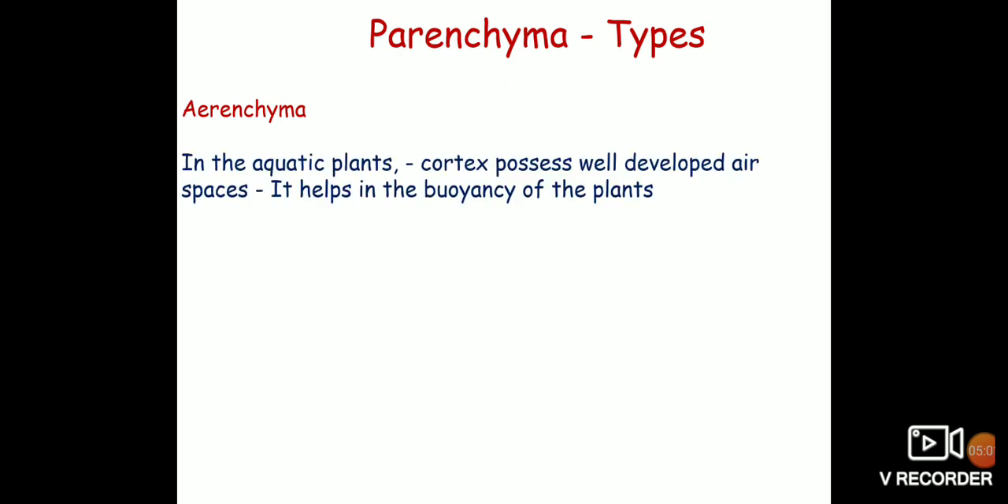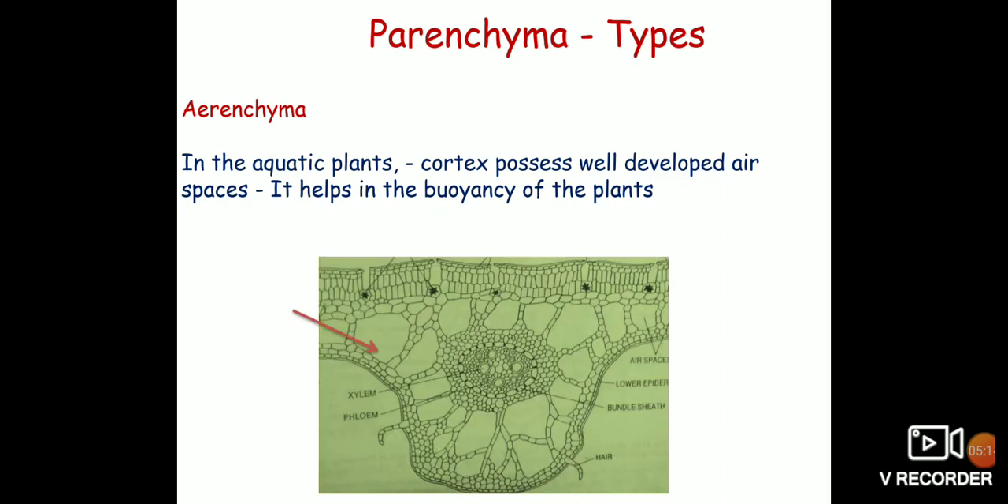Now coming to the types of parenchyma. In aquatic plants, the parenchyma cells in the cortex possess well-developed air spaces or intercellular spaces, and such tissue is known as the aerenchyma. So you can see in the picture, this is the aerenchyma that is formed by the parenchyma cells.